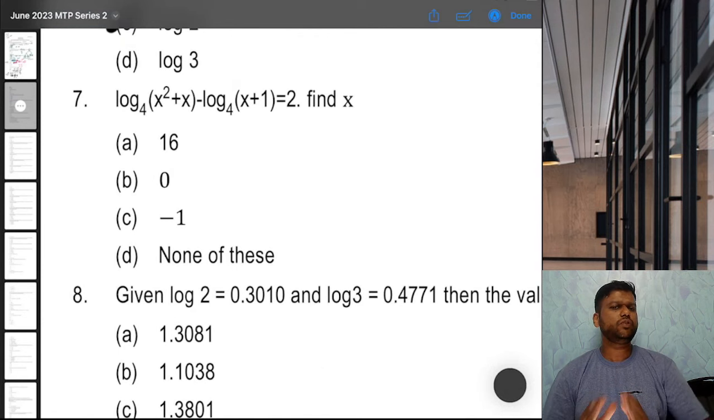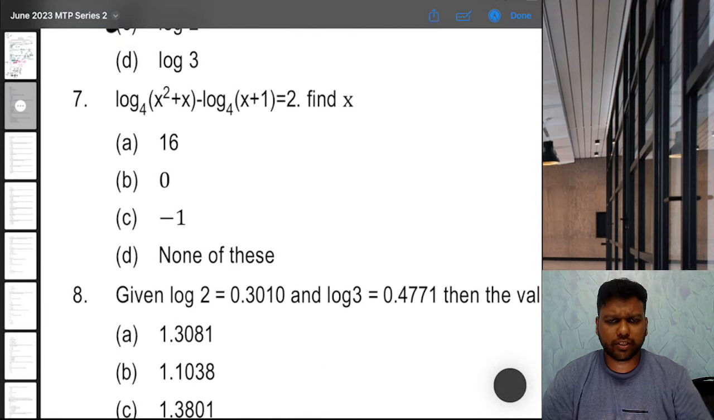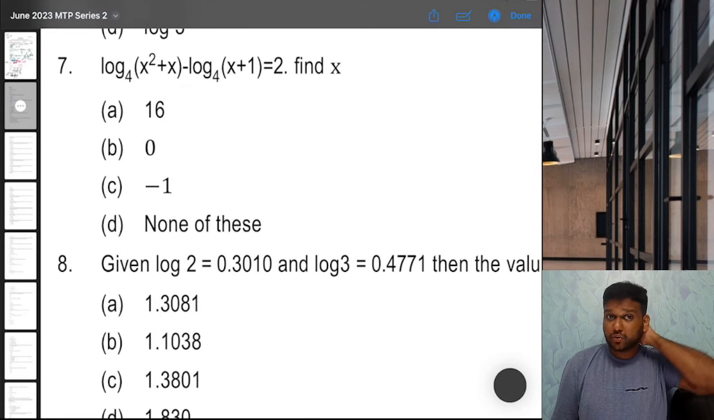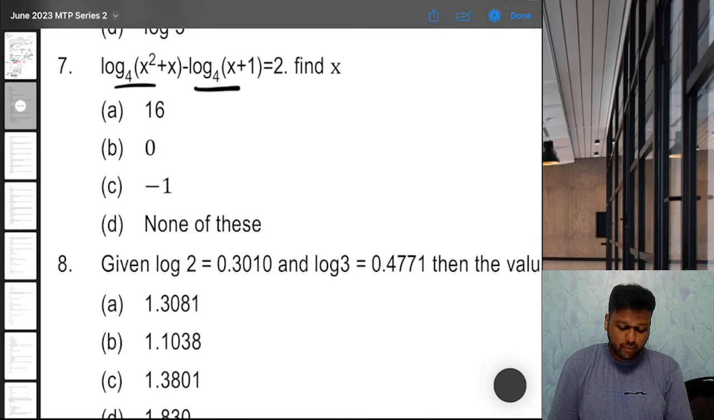7th, log of x square plus x to the base 4 minus log of x plus 1 to the base 4 is 2. Find x. So we can just use the basic rule of logarithm. First of all, log a minus log b is log of a by b, right?